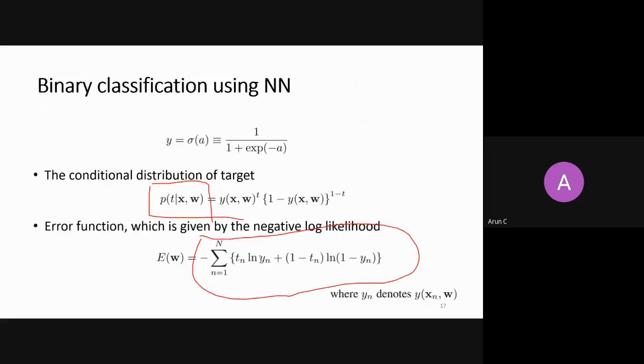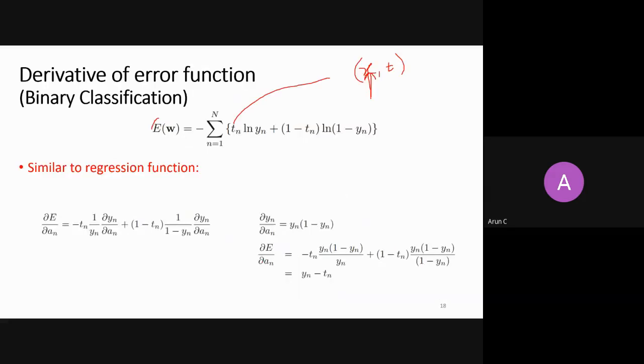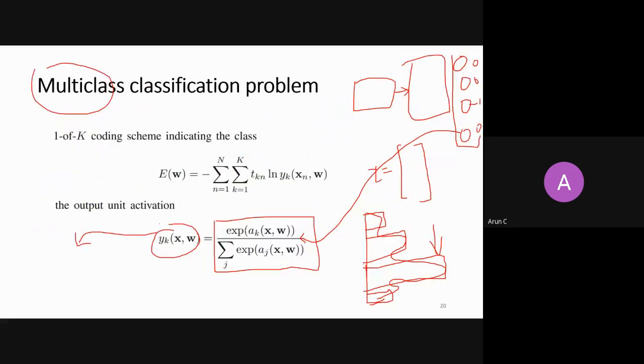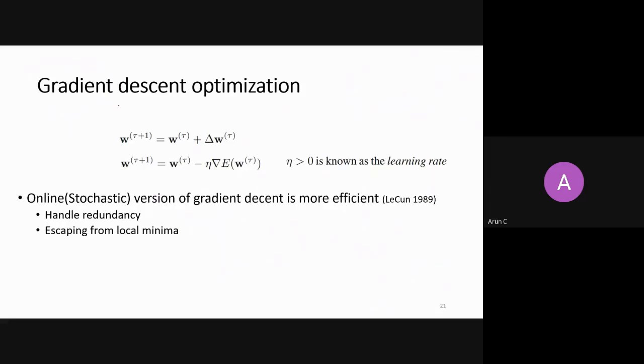For binary classification, you feed the yk here for this k separate binary classification, and you feed yk here. Yk is ak in the case of softmax, right? So finally, now you know how to calculate the yks and how to calculate the error function using those yks, and then apply stochastic gradient descent, which we have discussed so many times in logistic regression and before that also, right?